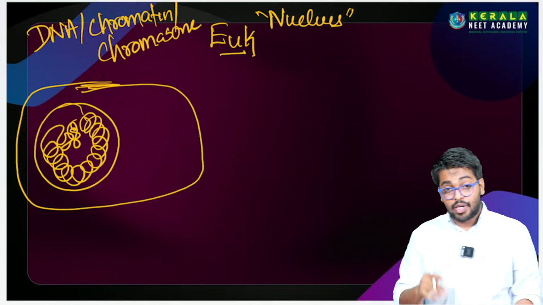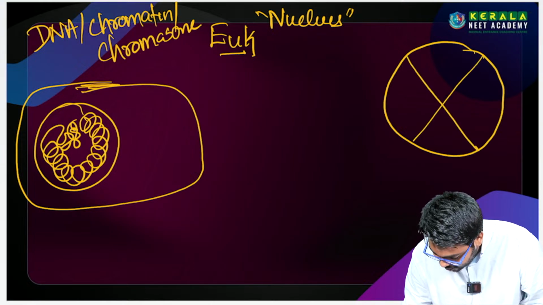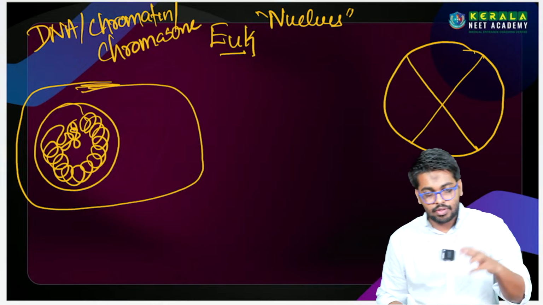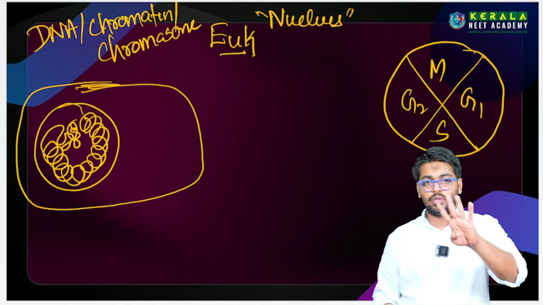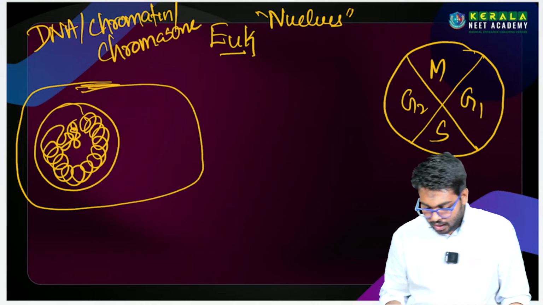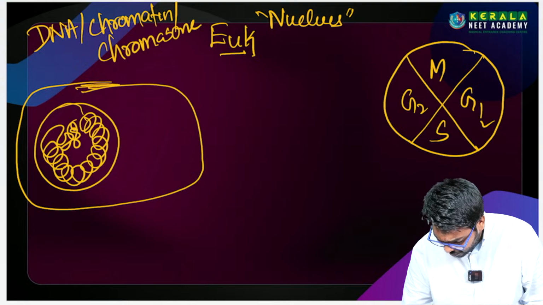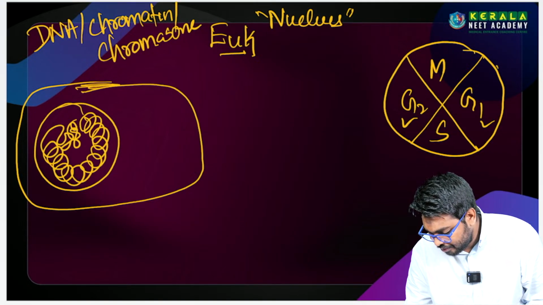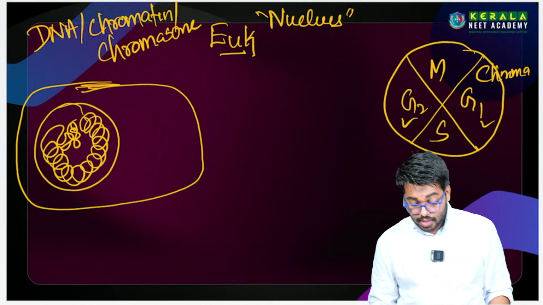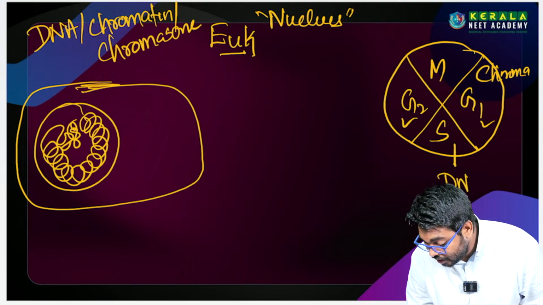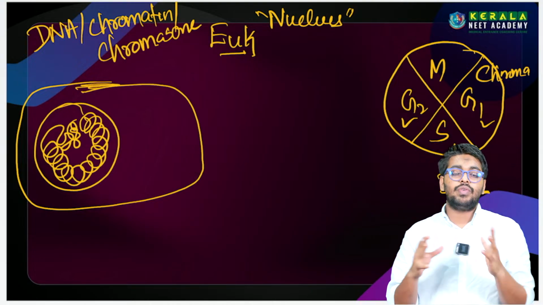So இது புரியணும் அப்படின்னா we need to know the cell cycle and cell division. புரியுதா? இது எல்லாமே interlinked, cell cycle and cell division. So according to இந்த packaging theory, the cell cycle has G1, S, G2, M. இல்லையா? These are the 4 stages in the cell cycle. So இதுல G1 and G2 ரெண்டு phase-லயும் you can find the chromatin. Chromatin is visible only at G1 and G2 phase. In the S phase you can find the DNA because replication, transcription, translation is going on. அதனால it is also visible, இல்லையா?